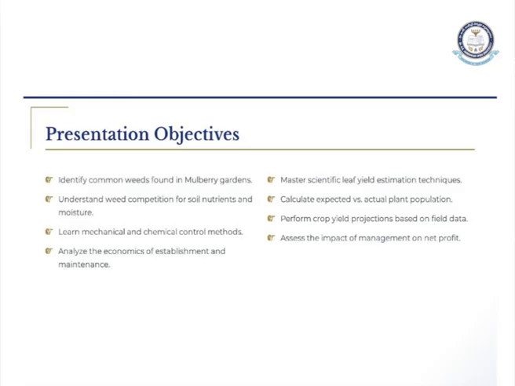And controlling of weed is of three types: mechanical method, biological method and chemical method. Fourth is to know the economics of mulberry cultivation, and fifth is how to master the estimation of leaf yield. If you don't know how to estimate how many kilograms of leaf you get from one hectare, how can you cultivate it? So the fifth point is knowing the leaf yield. Coming to another thing, you have to know the calculations: how to calculate the average value, how to calculate the density, how to calculate the percentage per hectare. Got it? Today we are going to see all these things and make a startup of mulberry cultivation.